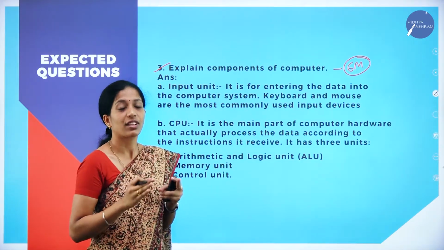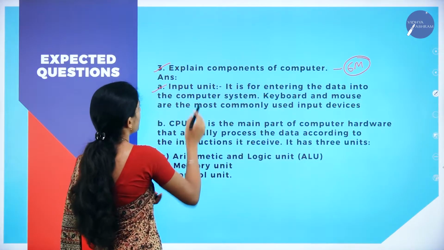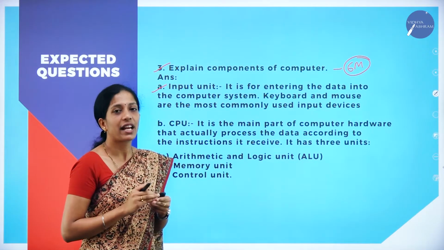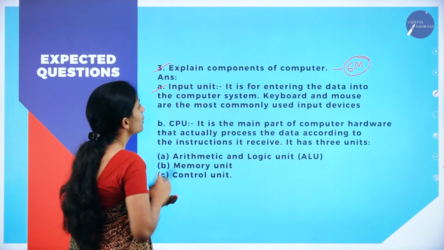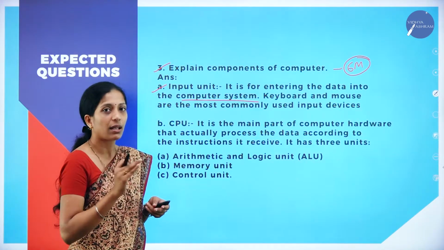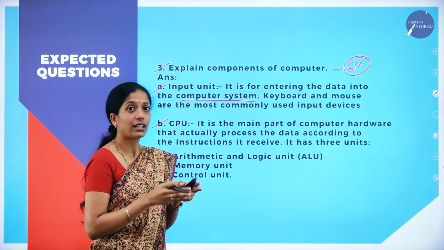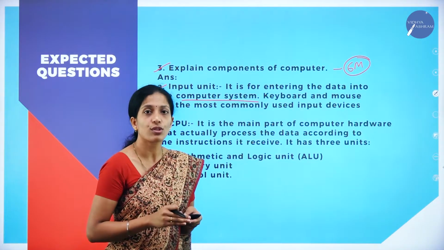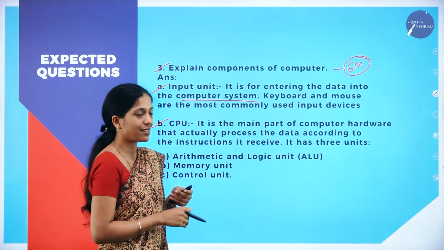Suppose they ask for 6 marks, you have to explain all the components. The first one is the input unit. As I told you, the devices which help to enter data into the computer system come under the input unit. Keyboard and mouse are the best examples of input devices. Next, the CPU. Here the data entered by the user has to be converted into useful information. Conversion of data into information is done in the CPU.